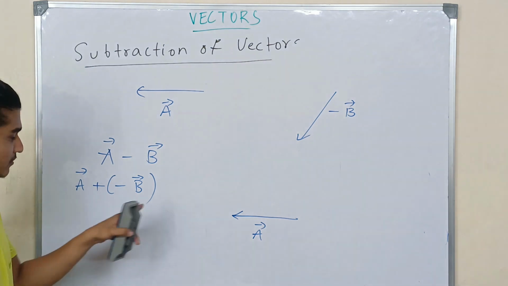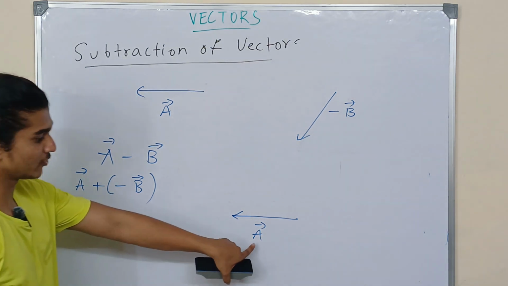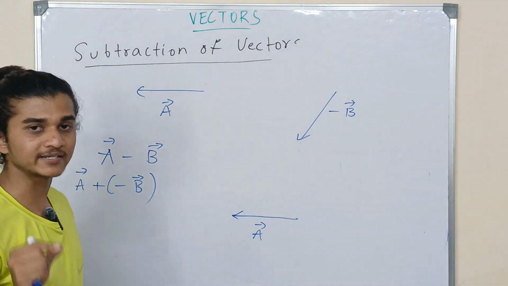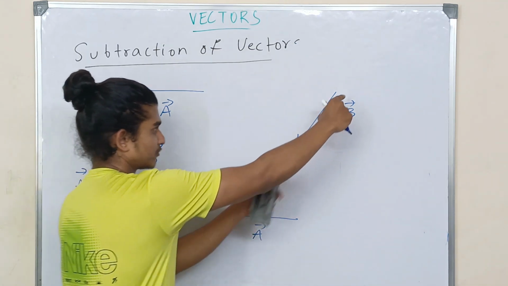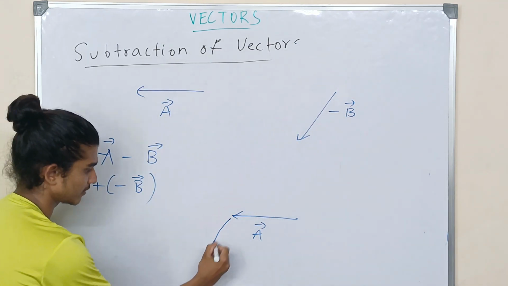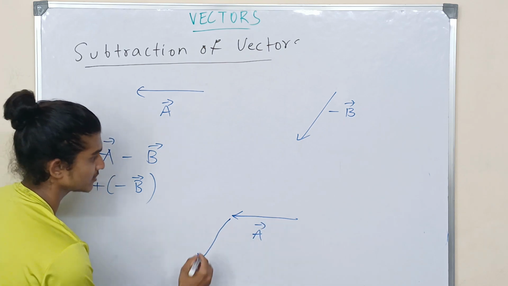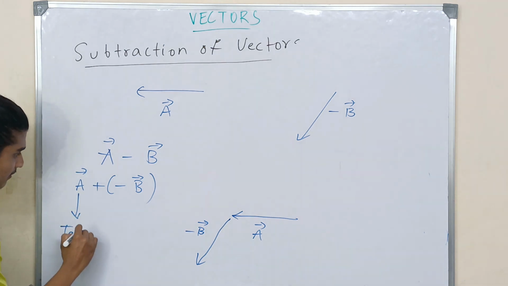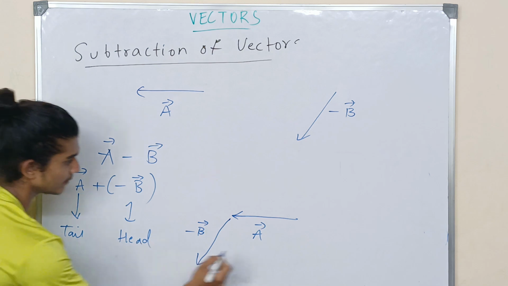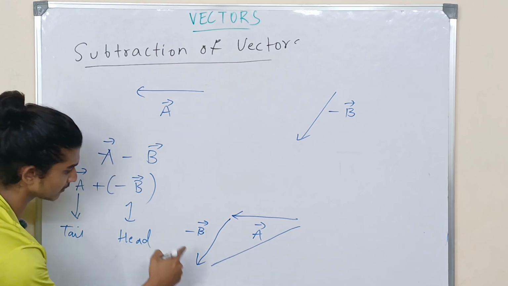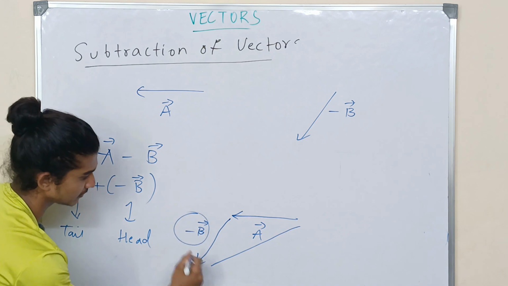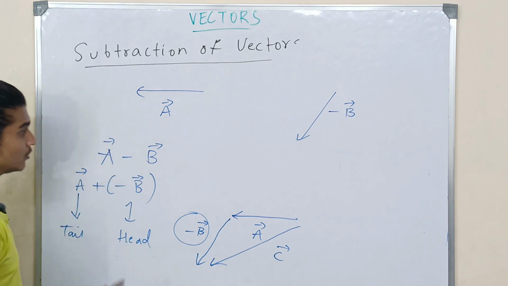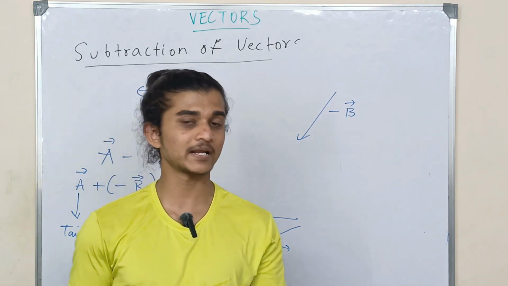So sorry, this is your plus A. I have already written it over here. Then your minus B you have to add in such a way that it is in tail-head fashion. So I have to shift this towards here and write it in tail-head fashion. Then I take the tail and head of these two vectors and join them, and write the head of this new vector towards the second vector. So this is going to be my C vector, the resultant vector.